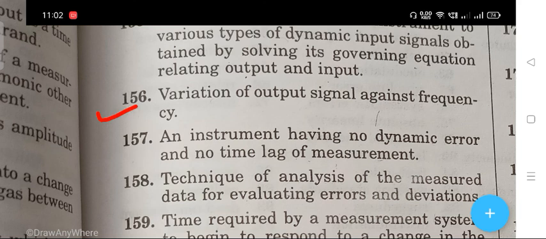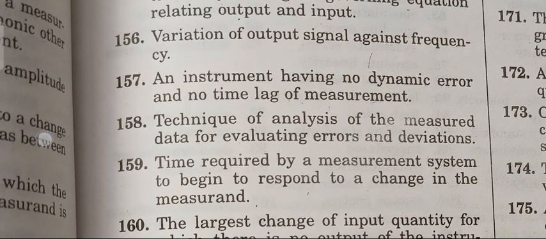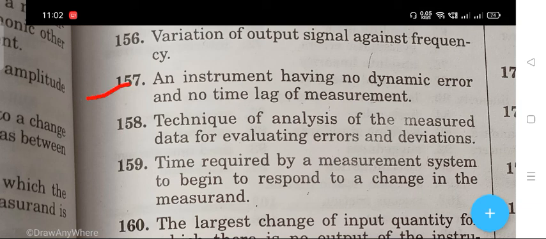is variation of output signal against the frequency. The right answer is frequency response. The next question 157: an instrument having no dynamic error and no time lag of measurement. The right answer is first order instrument.